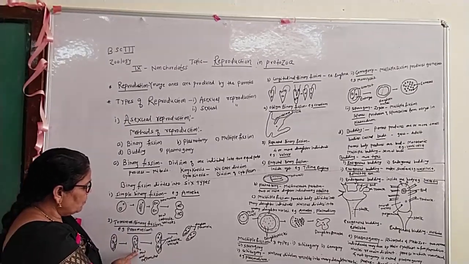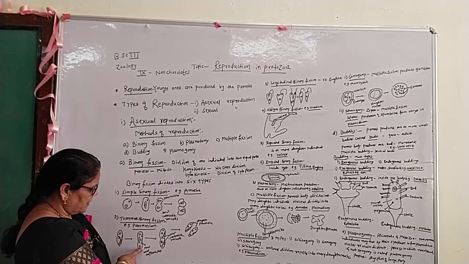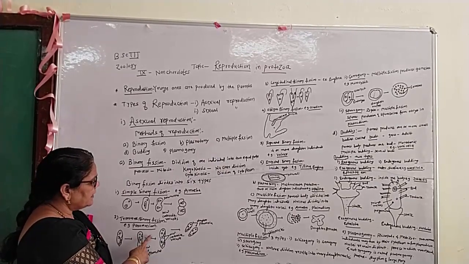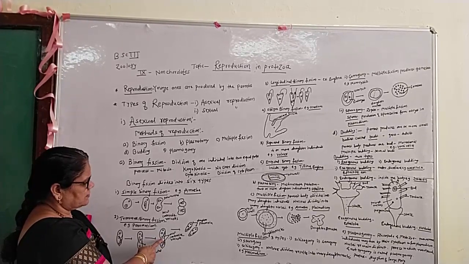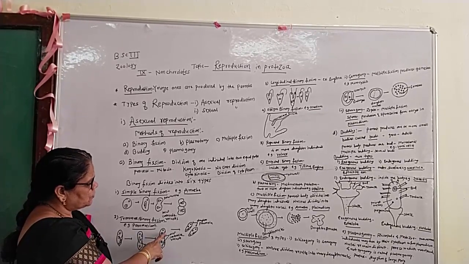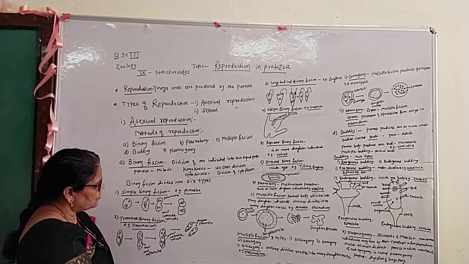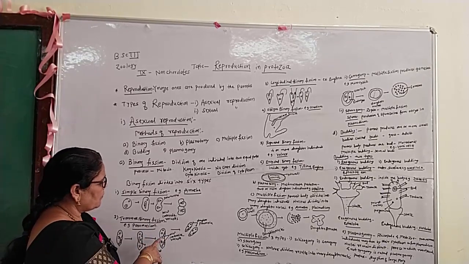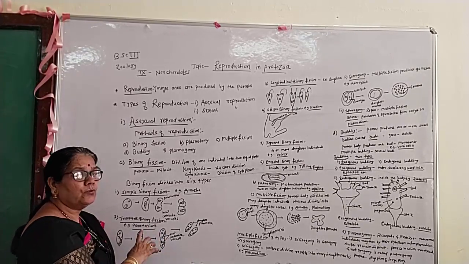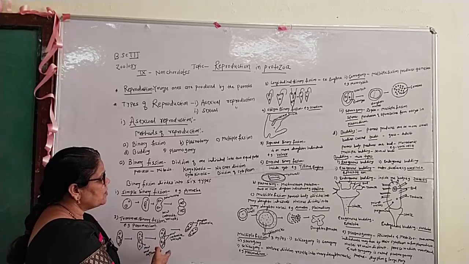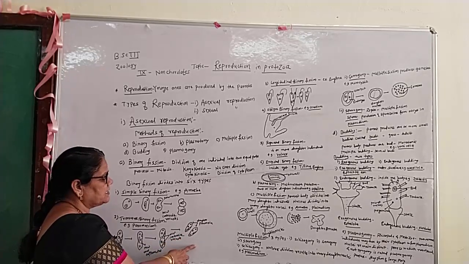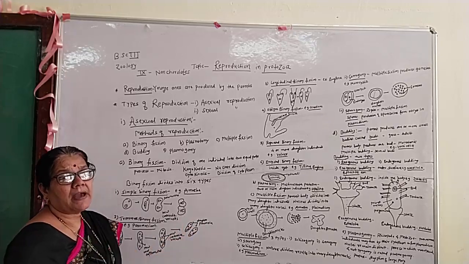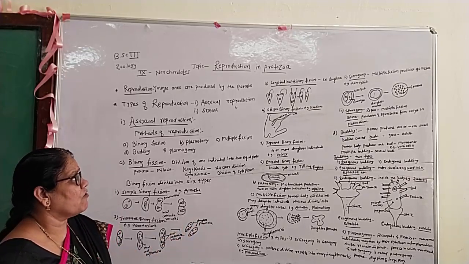The old oral groove disappears, and in the next stage the plane of division becomes transverse. New contractile vacuoles and two daughter nuclei are formed, and two daughter parameciums are formed.